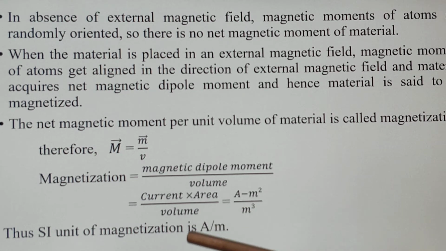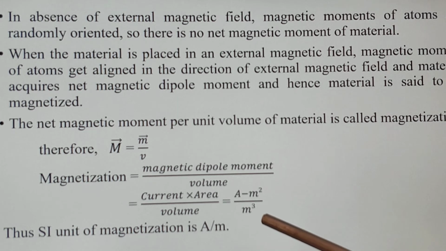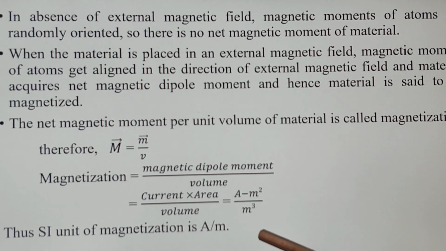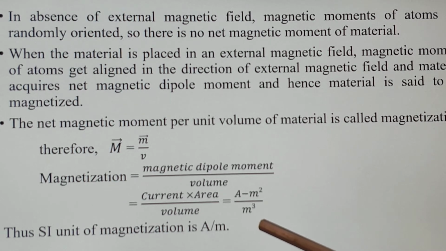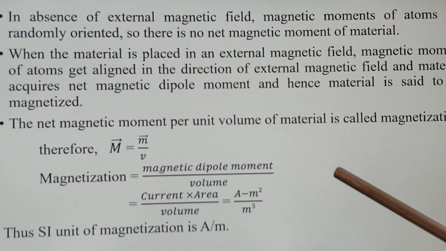Therefore, the SI unit of magnetization is ampere per meter, because the meter square and this meter square get cancelled. So this is the unit of magnetization, and magnetization is a vector quantity because magnetic dipole moment is a vector quantity.